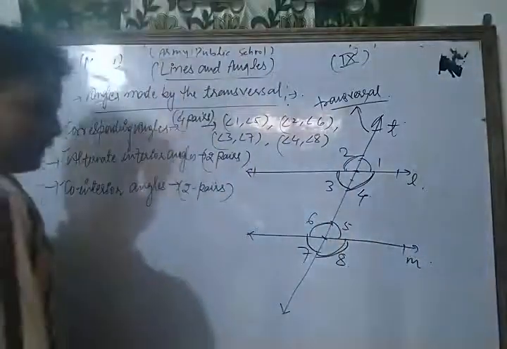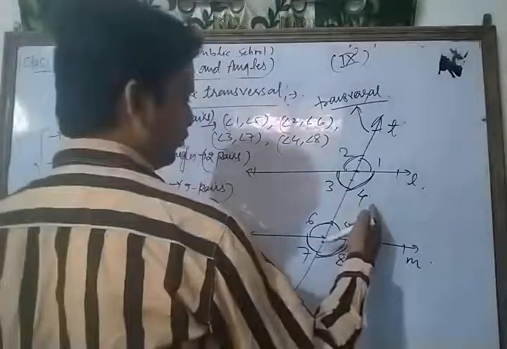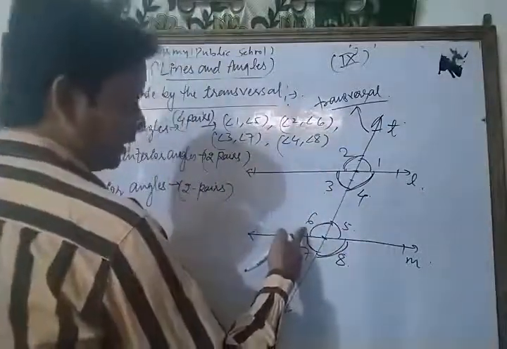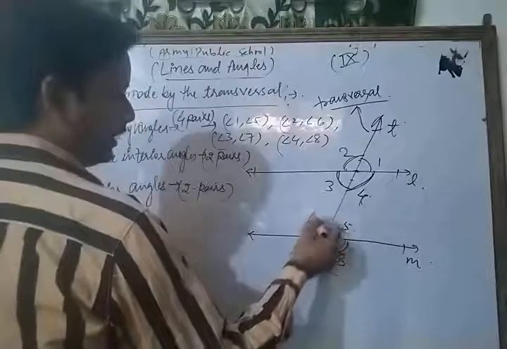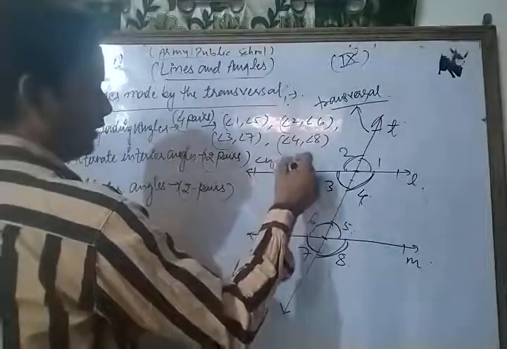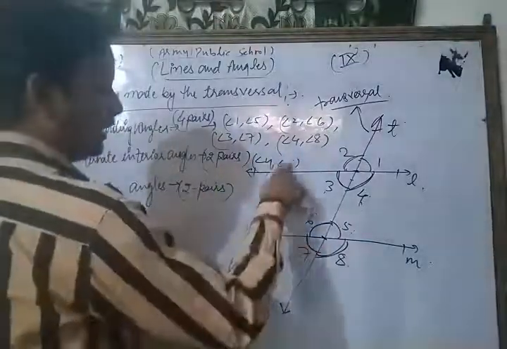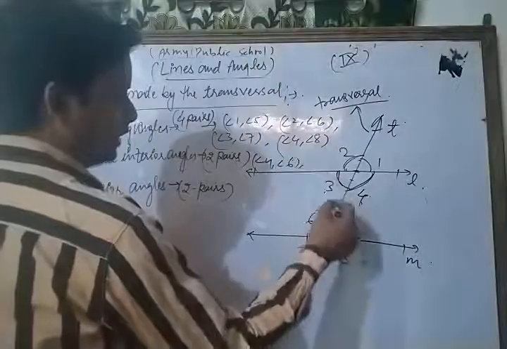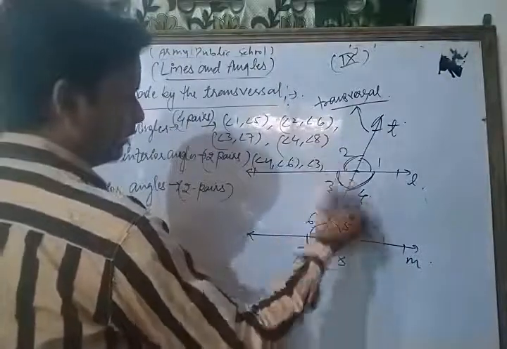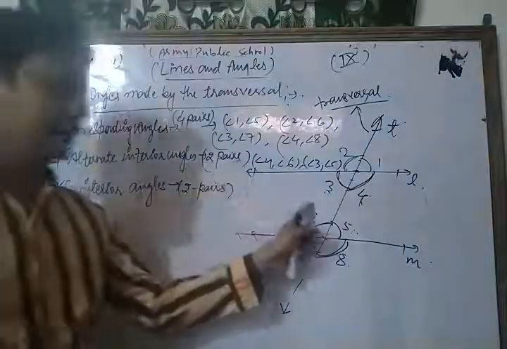Sorry, angle 4 and angle 6, and similarly angle 3 and angle 5. These are the pairs of alternate interior angles.